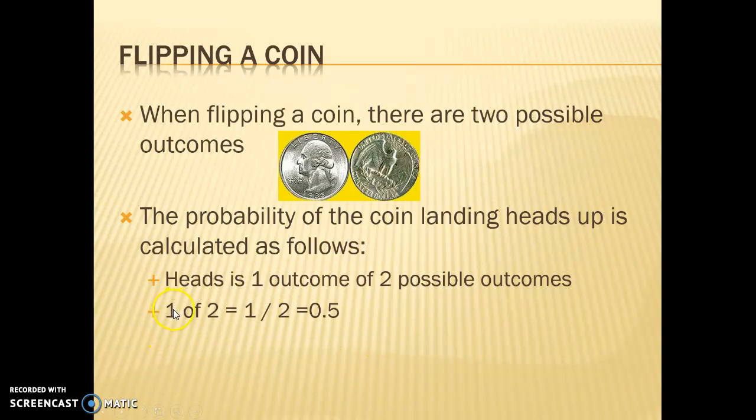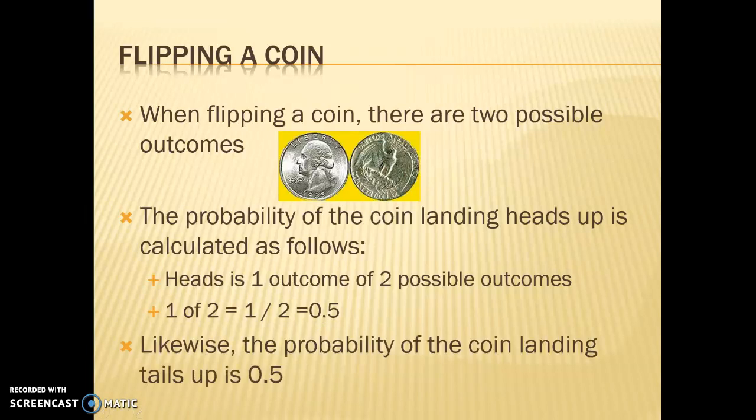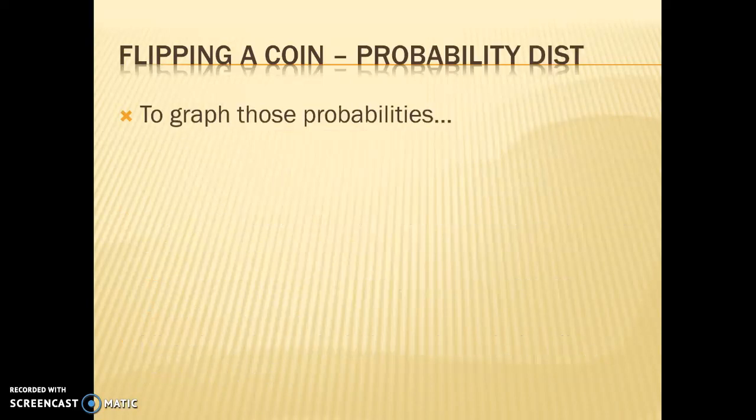The outcome of getting heads is one of two possible outcomes. So 1 of 2 is 1/2, 0.5. I'm sure we're all on board with that. Pretty easy to understand. Consequently, because there are only two possible outcomes, if the probability of getting heads is 0.5, then the probability of getting tails, by definition, also has to be 0.5, because they're mutually exclusive events. You can either be heads or tails, but you can't be both. It's impossible. We'll talk about situations where it's possible to be both, but we're not going to spend a ton of time on those. So, head or tail, and each has the probability of 1/2.